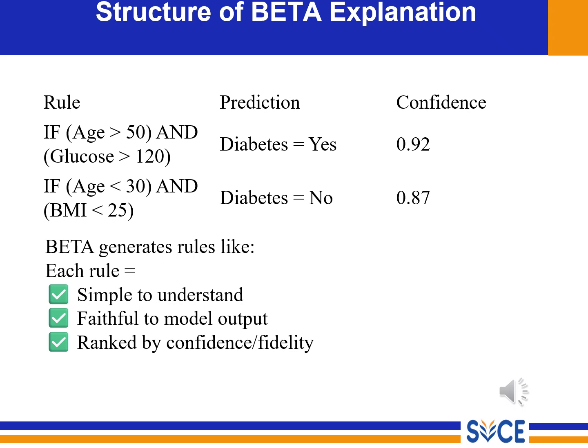So BETA uses interpretable decision sets. Each rule is easy to understand, is faithful to the original model, and has a confidence value. For example, if age is greater than 50 and glucose is greater than 120, then diabetes equals yes, 0.92. Here 0.92 means the rule matches the black box model 92% of the time. So students, confidence is very important for trust.